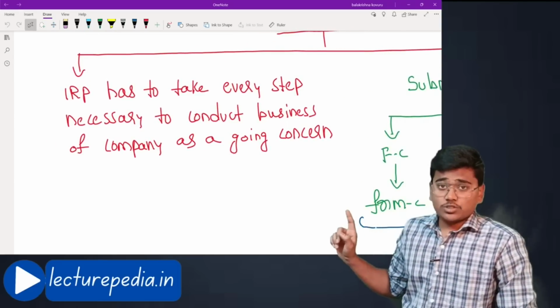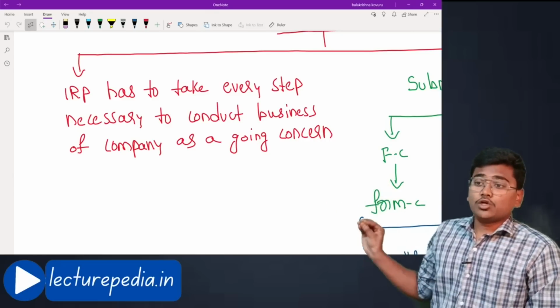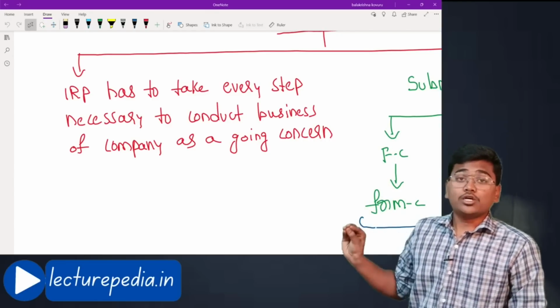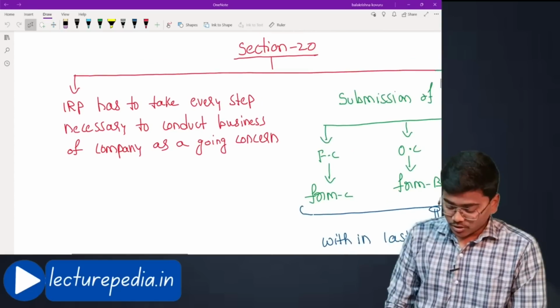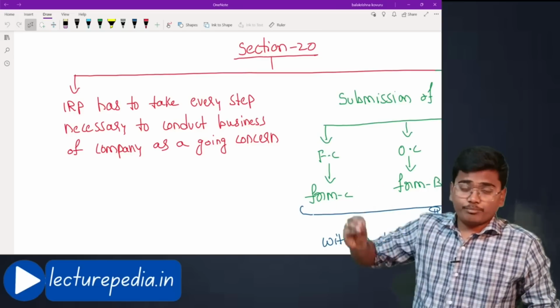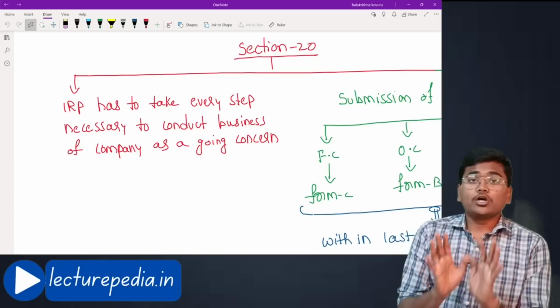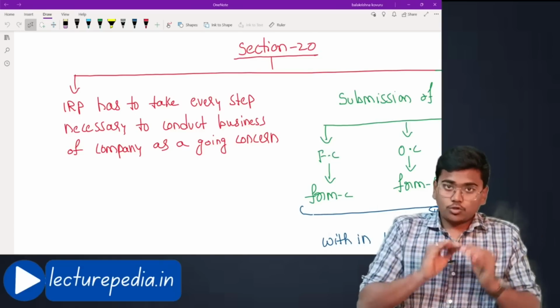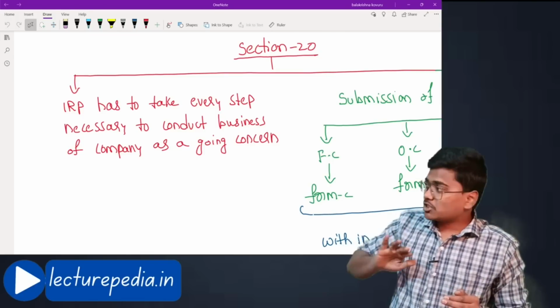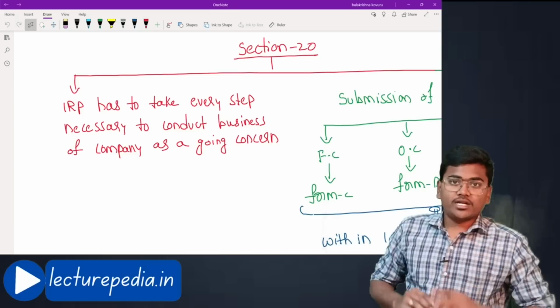this interim resolution professional has to take every step necessary to conduct business of a company as a going concern. Okay, whatever is necessary to conduct the business of this corporate debtor as a going concern must be performed. Whether you want to appoint any employees, appoint employees.